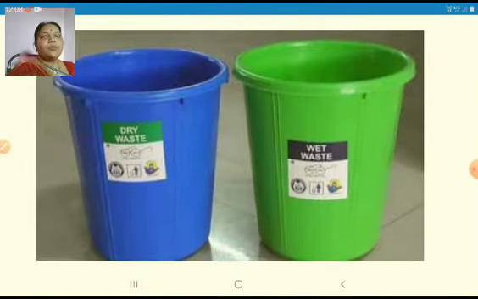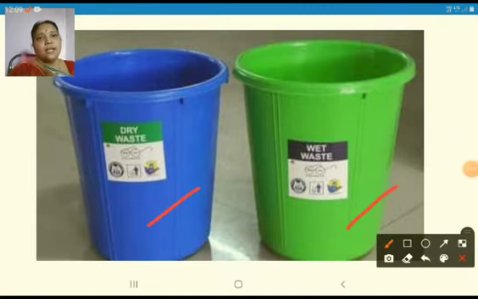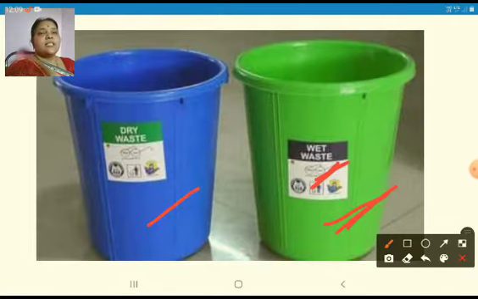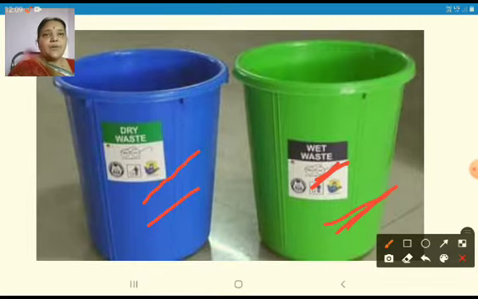Do you remember these two tubs that we see in our houses? This is the green one and the blue one. Nowadays every house has these two plastic tubs, which are distributed by the municipal employees. This green one is written as wet waste. Wet waste means the biodegradable waste. What is that biodegradable waste? Bio waste, that means vegetable waste, papers, and animal waste, that means bones, all should be thrown in the wet waste, and polythene waste should be thrown in the dry waste box.